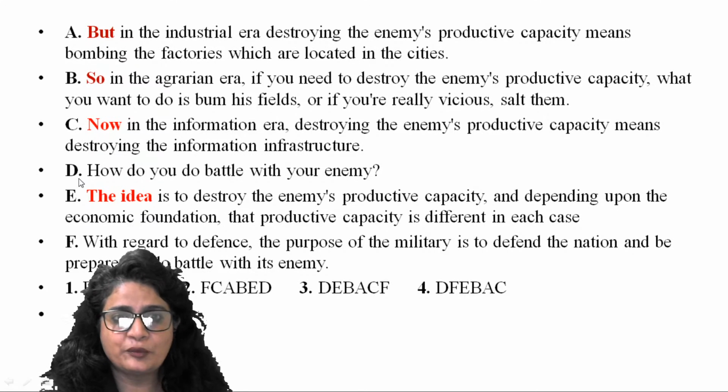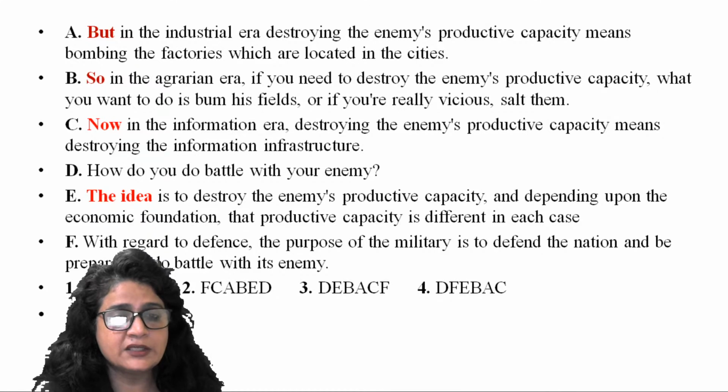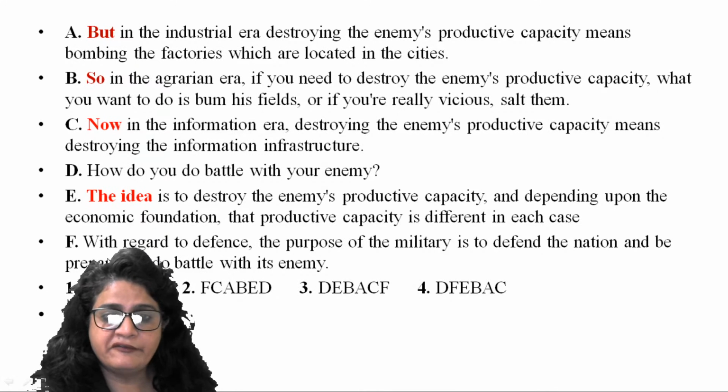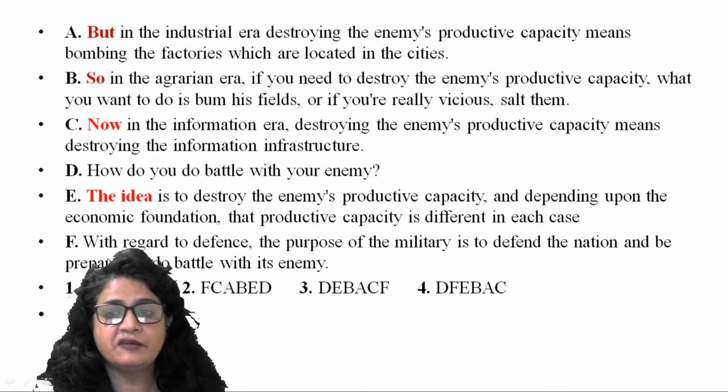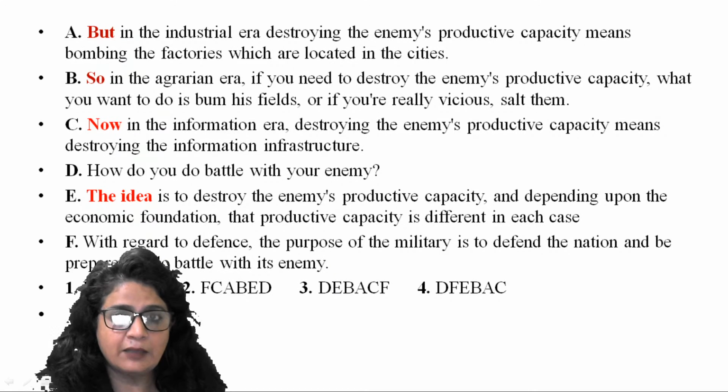The D can be your opening statement. The idea is to destroy the enemy's productive capacity. Explanation, right? Description of something, not opening statement. With regard to defense, the purpose of the military is to defend the nation and be prepared to do battle with its enemy. So it can be D, it can be F as your opening statement, right? See, these two statements are given as your opening statement.